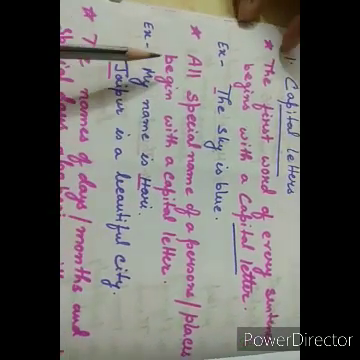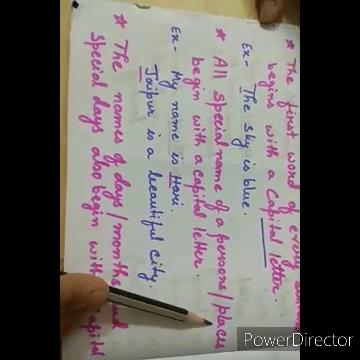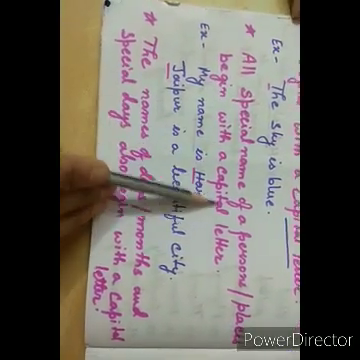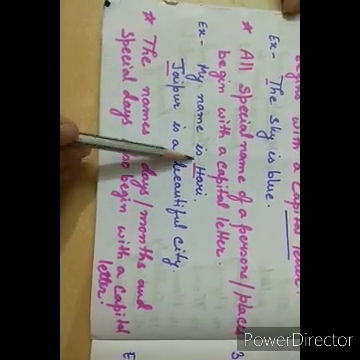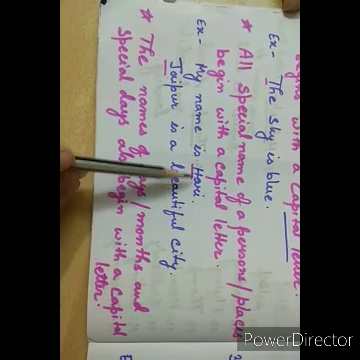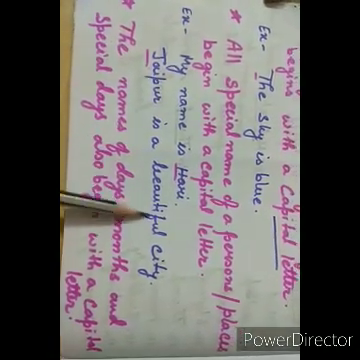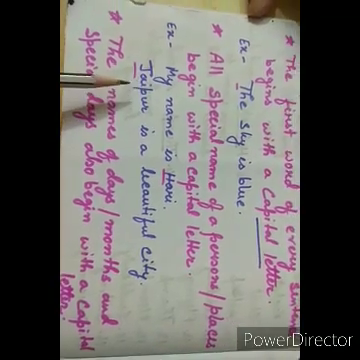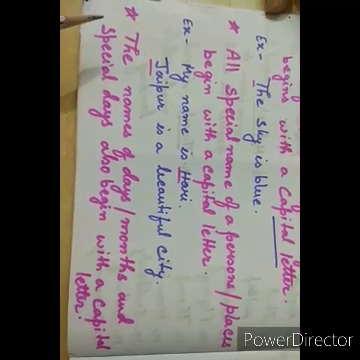Okay. Second point, all special names of persons and places begin with a capital letter. For example, my name is Hari. Hari is a special name. See here, H is capital. Jaipur is a beautiful city. Jaipur is the name of a city. And see here, J again is used in capital.